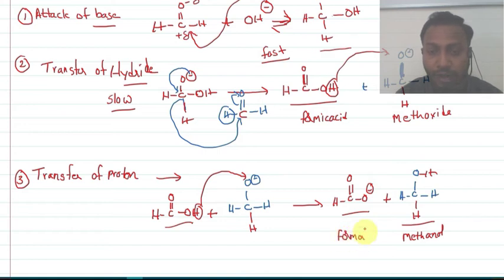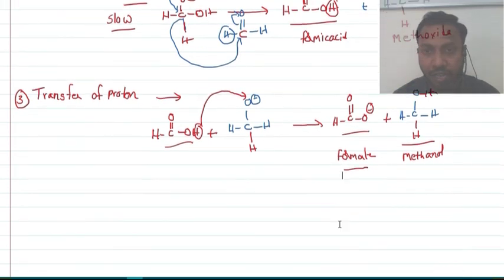So one compound will be oxidized to carboxylate, and the other compound will be reduced to an alcohol. This reaction we call the Cannizzaro reaction.